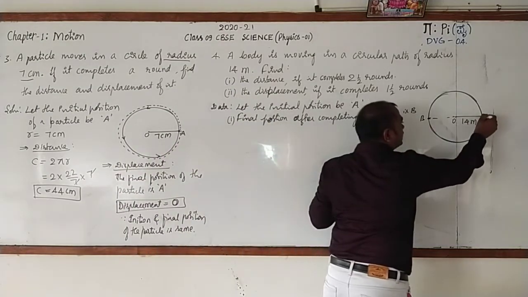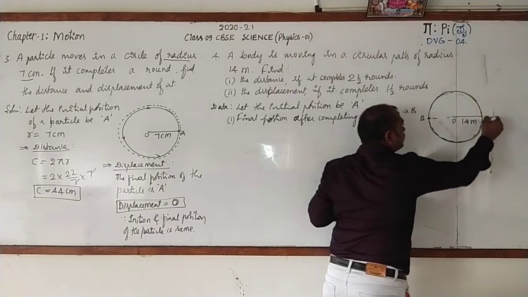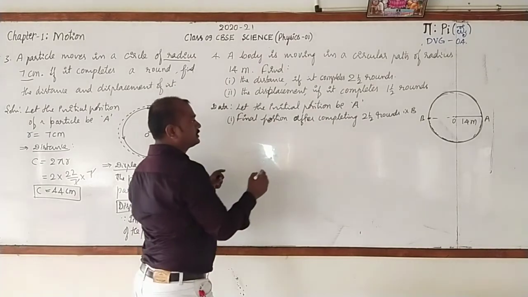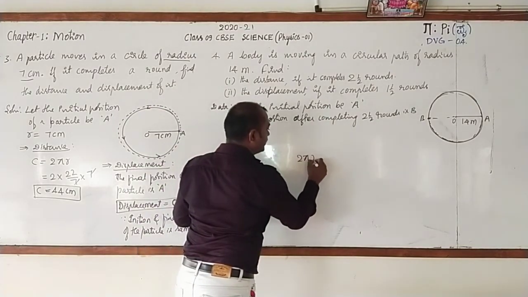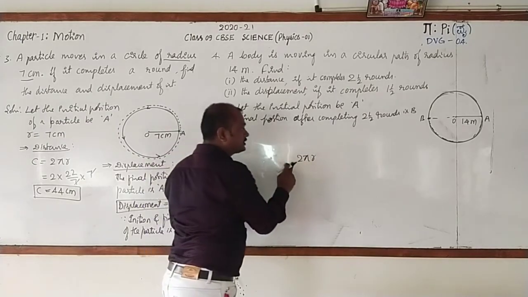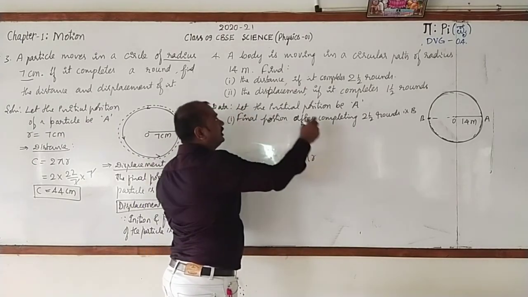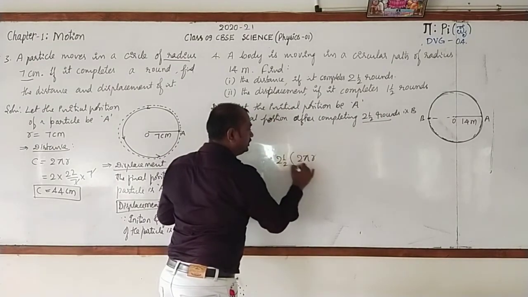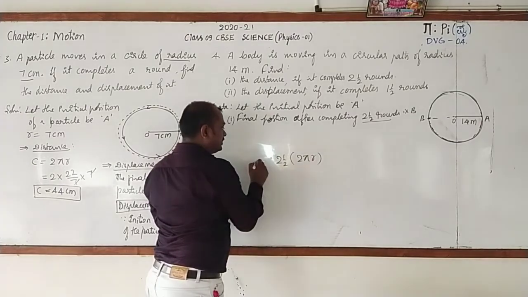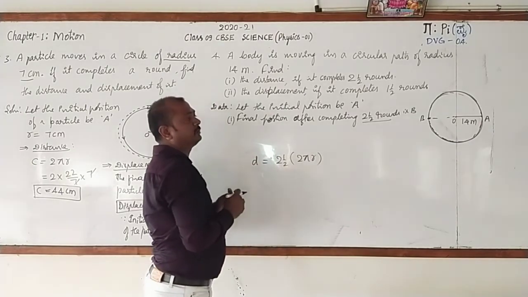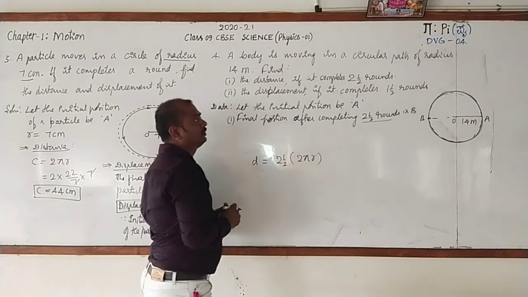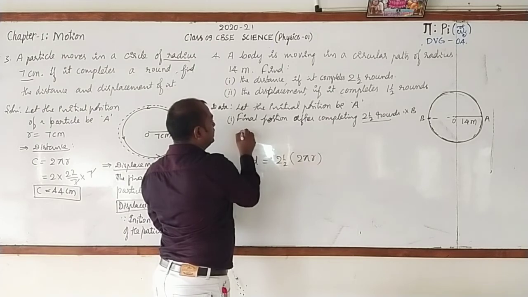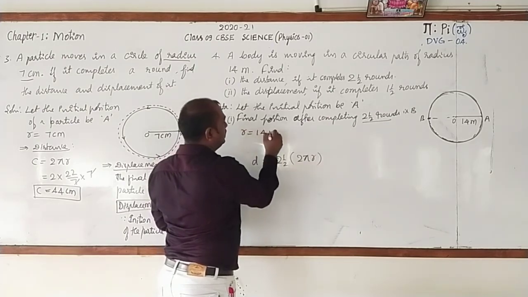Just we have come to know if it completes one round, that will be equal to circumference. Circumference formula is 2 pi r. It is the distance to be covered for one round. Here they have given 2.5 rounds. Hence we multiply 2.5 into 2 pi r. This is the distance covered by the body after completing 2.5 rounds. Then they have given the radius. It is r equal to 14 meter.